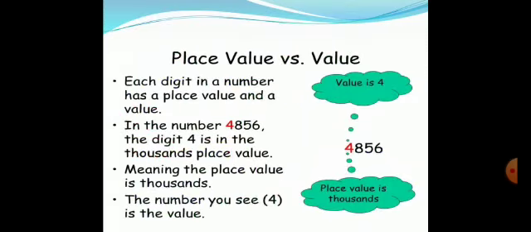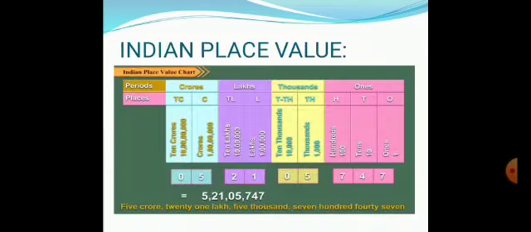Place value versus value. Kids, if we say, tell the place value of this number, that is 4856, which we read as 4856. So 4 is the value of the digit. And what is the place value? Place value is 1000. Yes, you are correct.